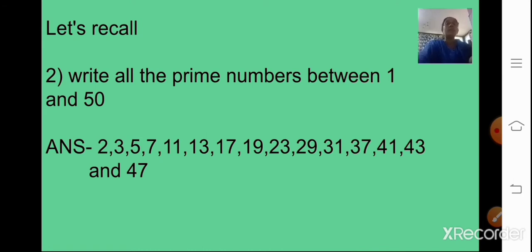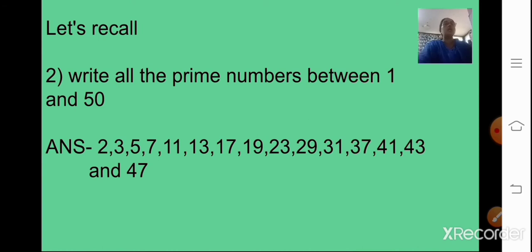Now children, always remember, the number 1 is neither a composite nor a prime number, whereas 2 is called an even prime number. Rest all the other prime numbers are odd numbers, but only the number 2 is called an even prime number. So keep these two things in mind: 0 and 1 are neither composite nor prime, and 2 is called an even prime number.